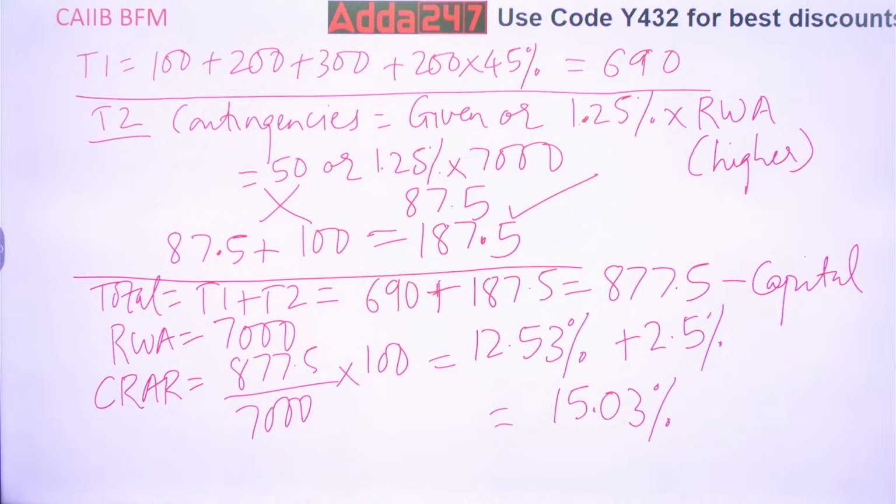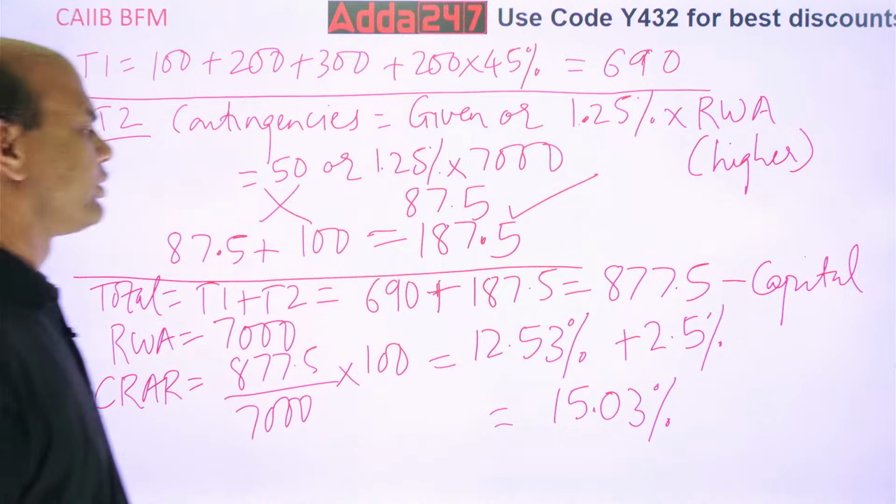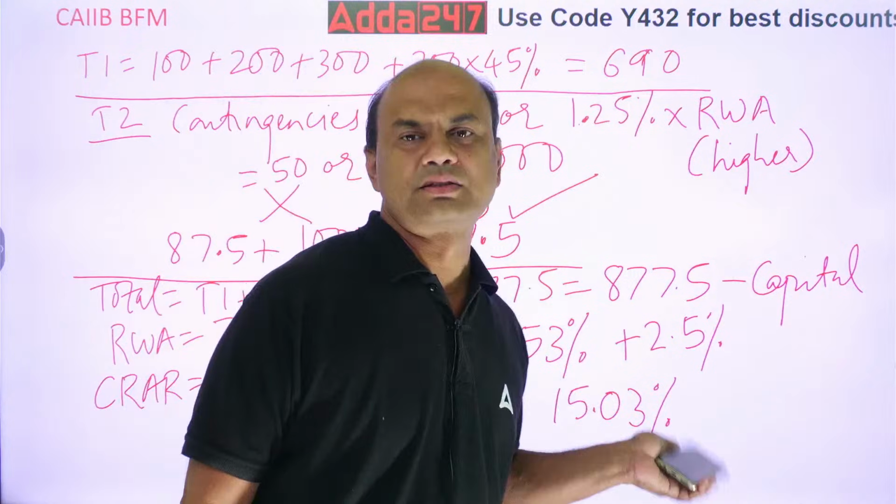Getting this? Got it? Correct, Nalina. 14 or 15? 12.53 plus 2 is 14.53, and 15.03, right? 15.03, correct?